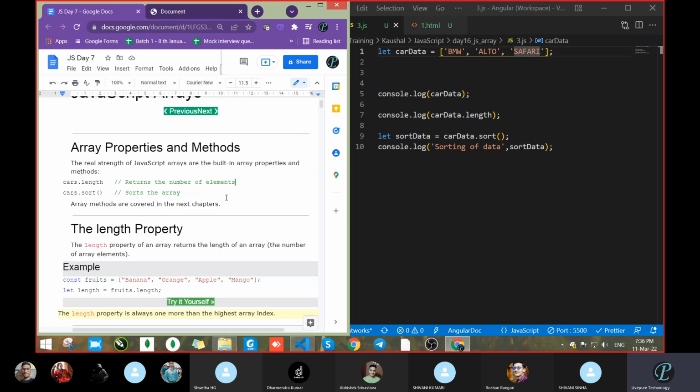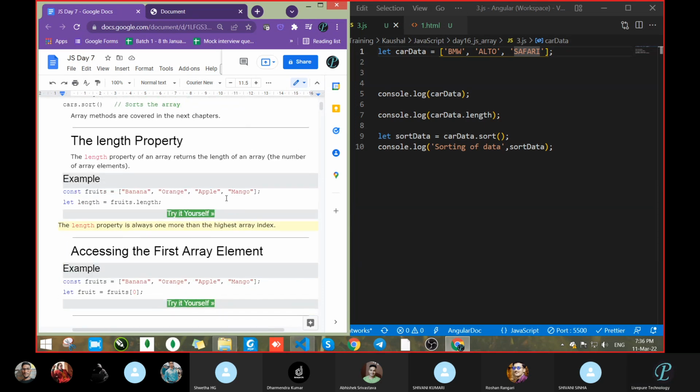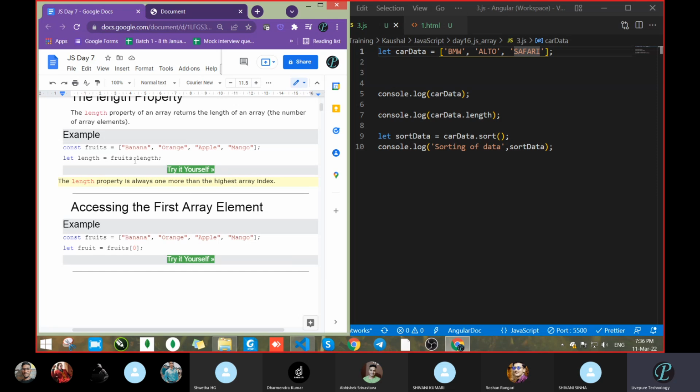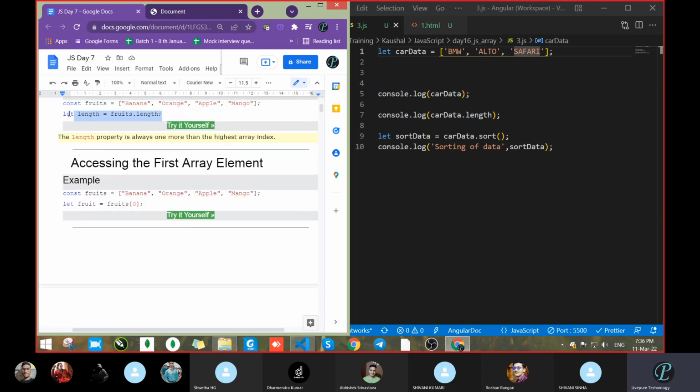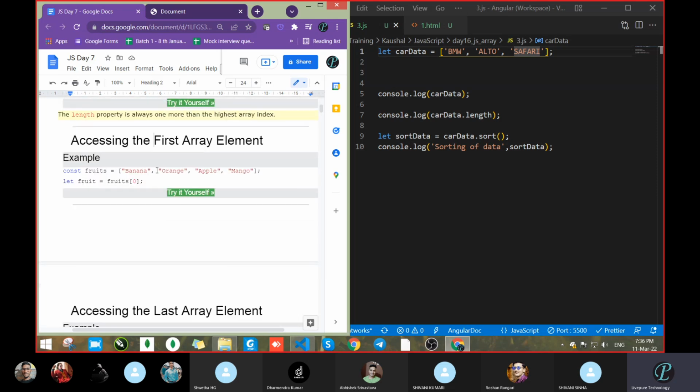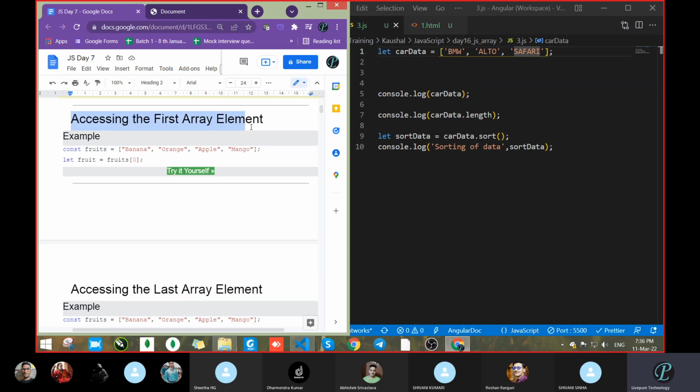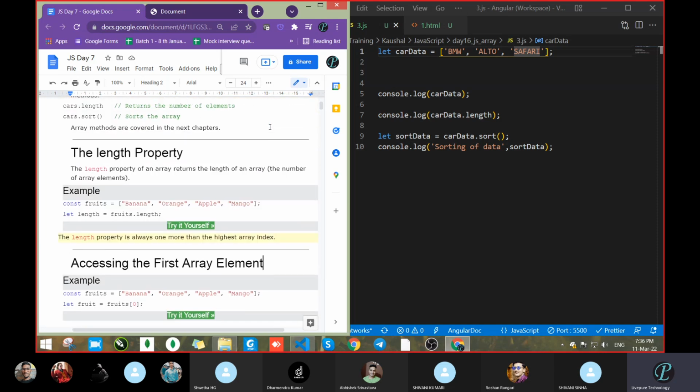So this way we can sort the data, and we will get more things slowly. So the length property we have seen already. How to check the length with the help of length. Correct. Second, accessing the first array element. How to access the first array element?